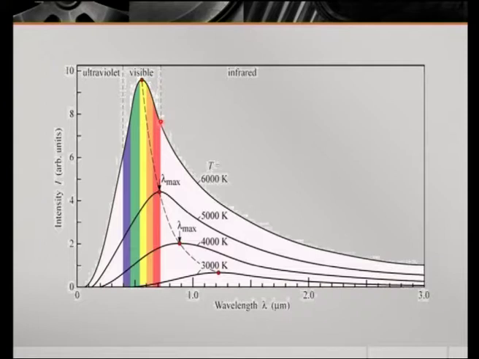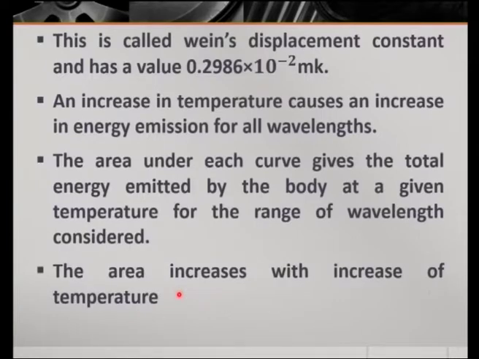If you want to know the energy emitted by the body in the wavelength range of 0.3 micrometer to 0.9 micrometer at temperature 6000 Kelvin, just calculate the area under the curve between 0.3 micrometer and 0.9 micrometer. That will give the energy emitted by the body at a given temperature for the range of wavelength considered.